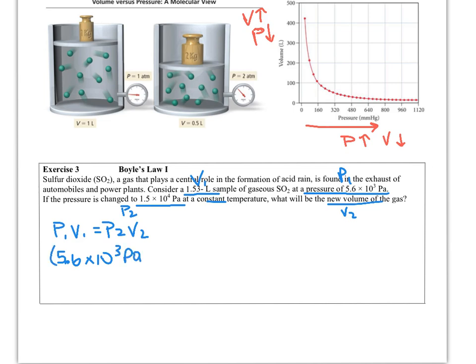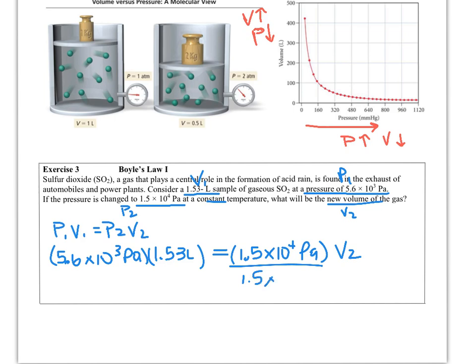And we're going to multiply that by my volume, which is 1.5 liters. And then that's going to equal the new pressure, or what it's changed to, which is 1.5 times 10 to the fourth pascals. And we're looking for volume 2. So then we're just doing the algebra, dividing by the 1.5. I'm not going to show you the algebra on all these problems, but I will show you on a couple of them just because I think it helps for you guys to see.